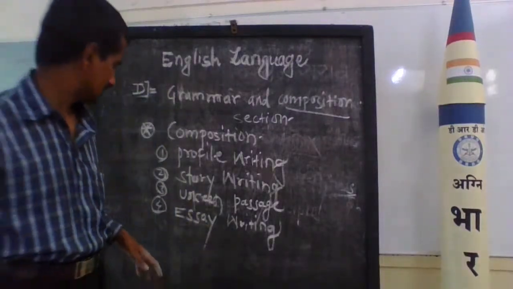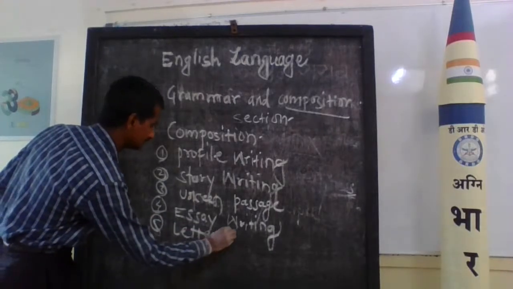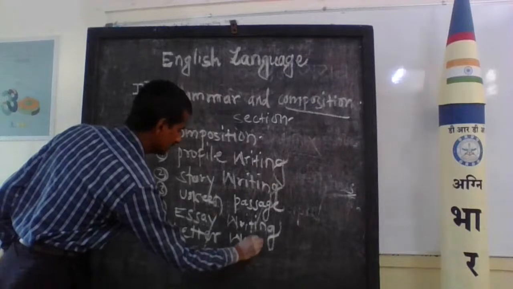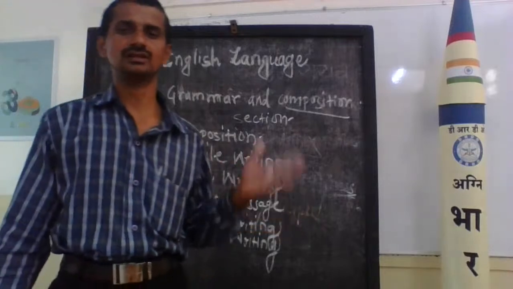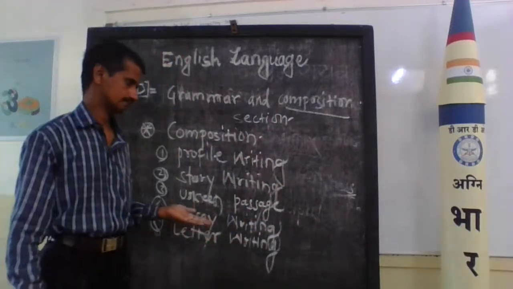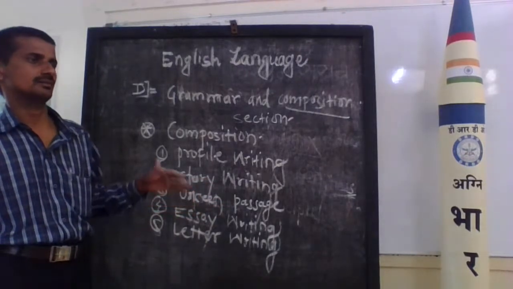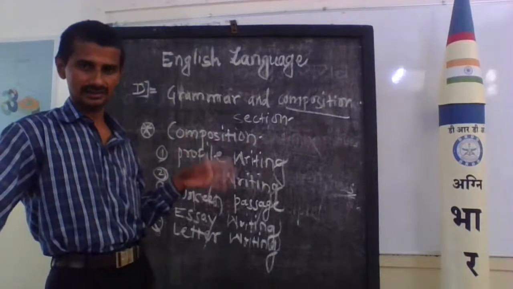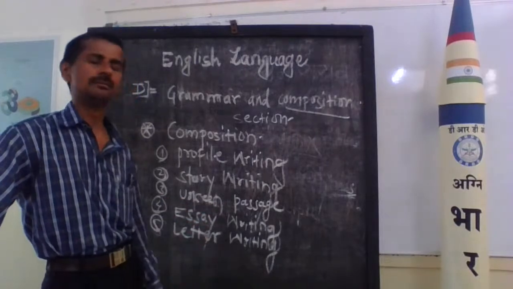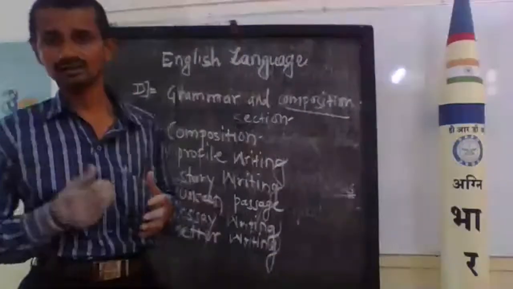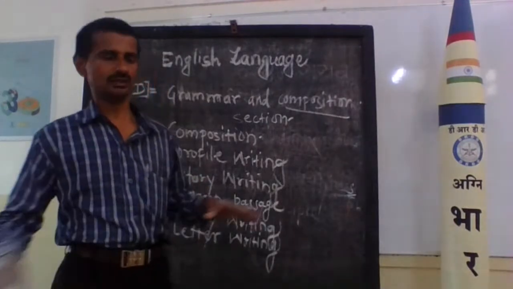And the last one is number 5, letter writing. In your exam they will ask; there are two types of letters. First one is the business letter. Second one is the personal letter, like a letter to an uncle. Such letters are known as informal letters.